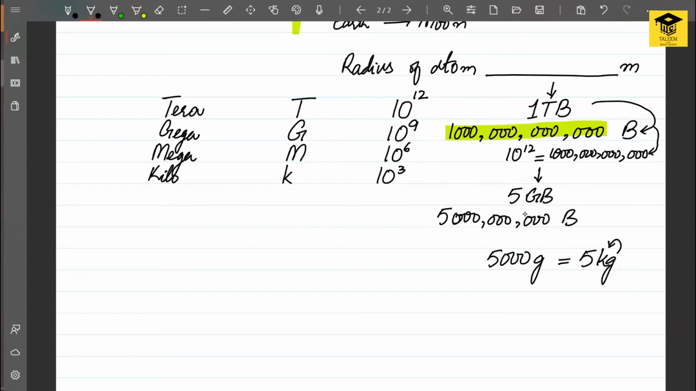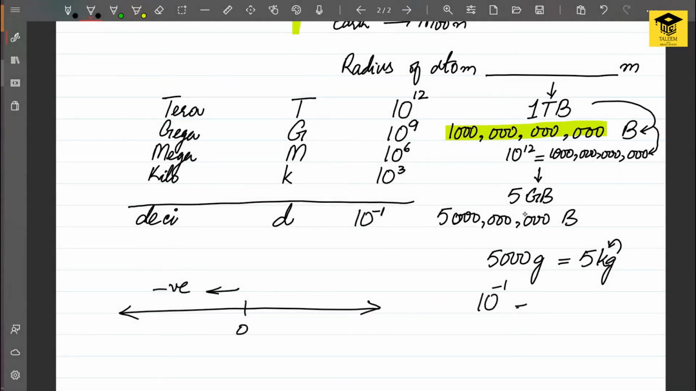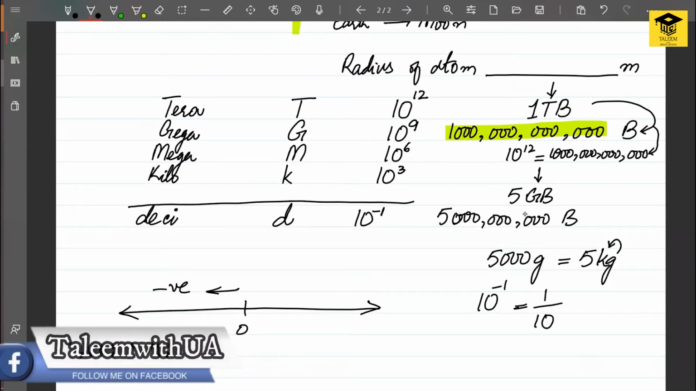Now, there are some other prefixes which are used to express very small quantities. Like the first one is deci. Deci is represented by small d, and it is 10 raised to minus 1. If we move this 10 into the denominator, the sign of the index will change.